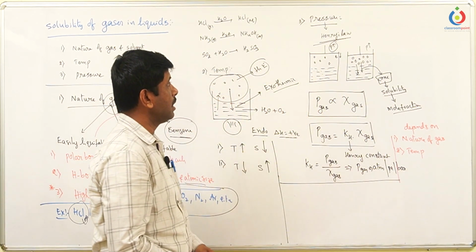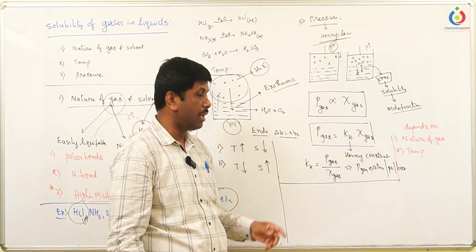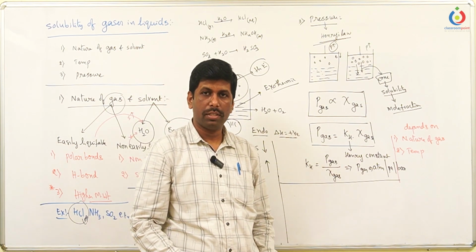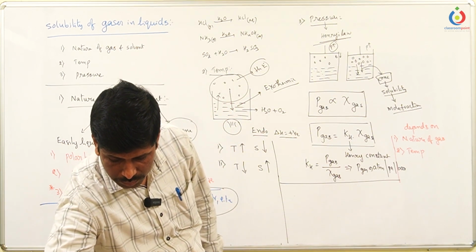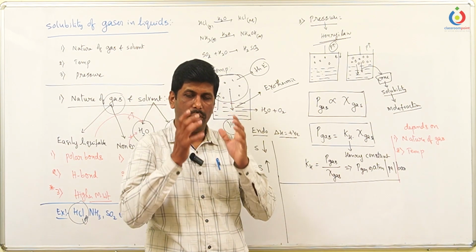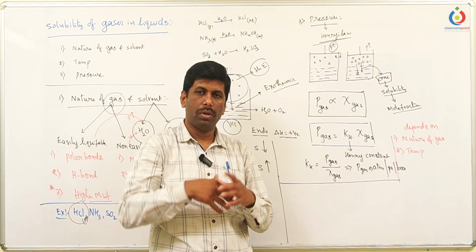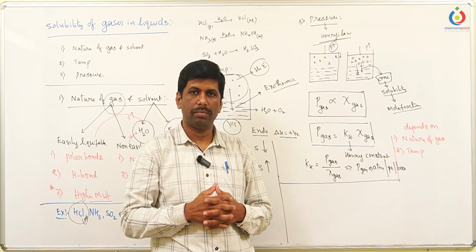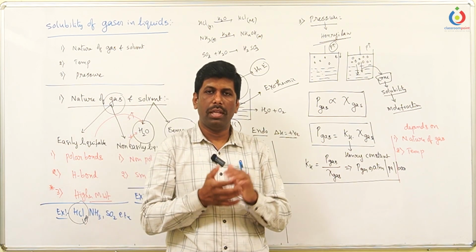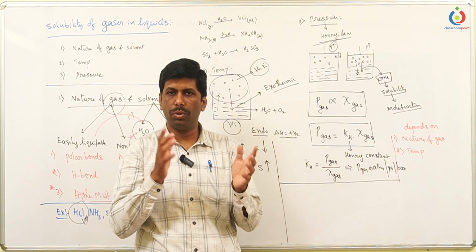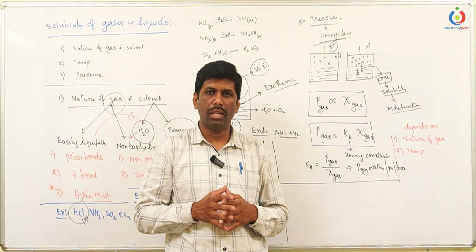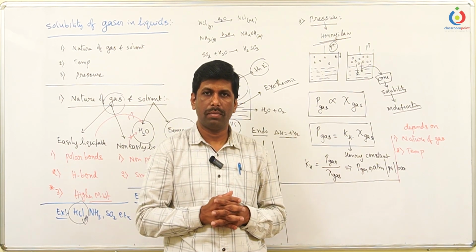Now let us see some applications of Henry's law, starting with the making of soda bottles or cool drink bottles. All soda bottles are nothing but carbonated water. They take the water and send some amount of carbon dioxide in under higher pressure. All cool drink bottles are similar, only their flavor and taste change, so for that purpose they add other ingredients. But basically, they are nothing but carbonated water, that means carbon dioxide dissolved in the water.